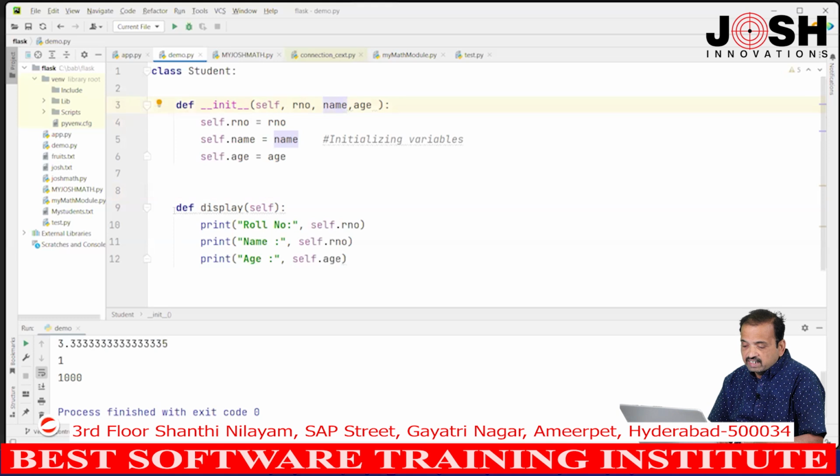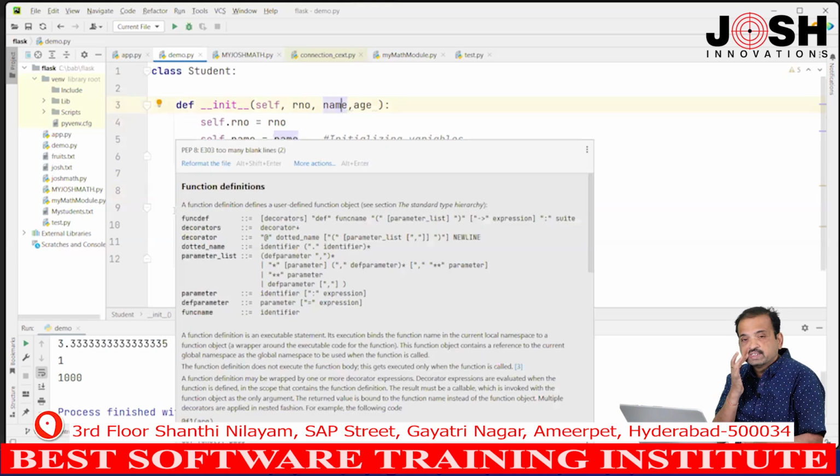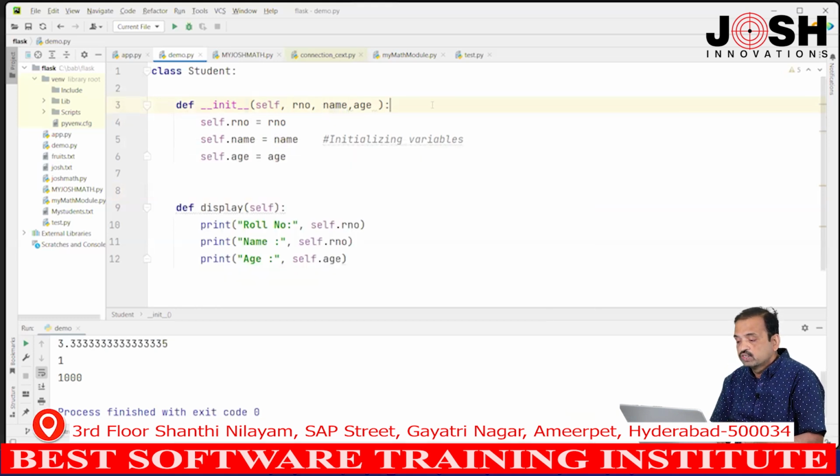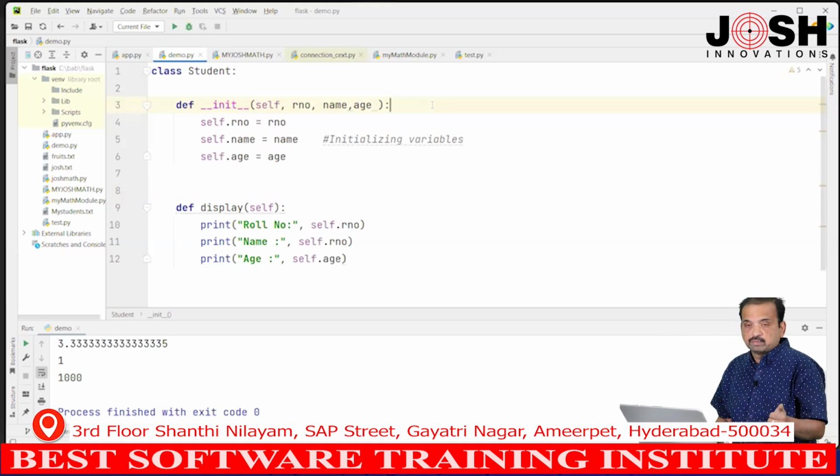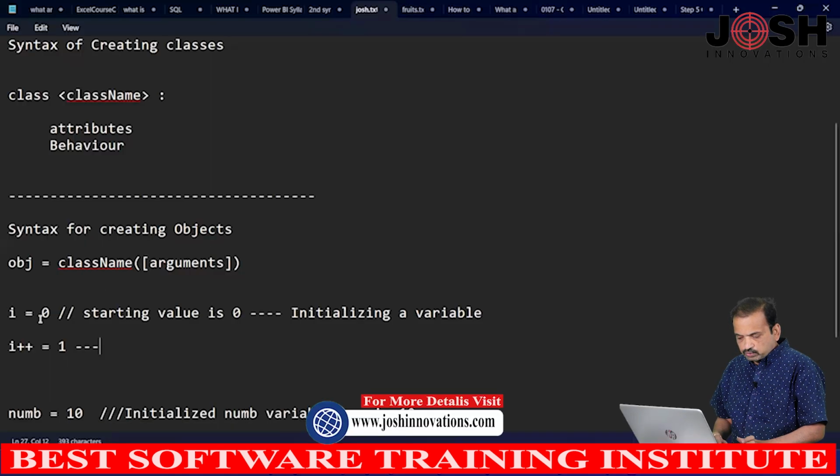And then there is another function called display in this class. This function is to display the details about the attributes or variables. This step 1 is done. Step 2. What is step 2? Step 2 is to create an object. The syntax is done, creating a class is done.